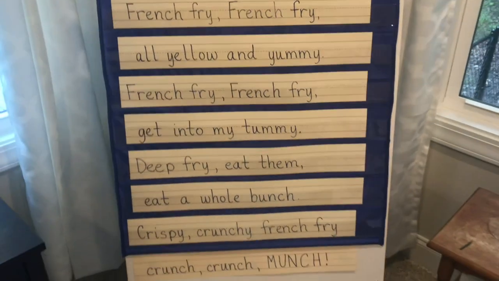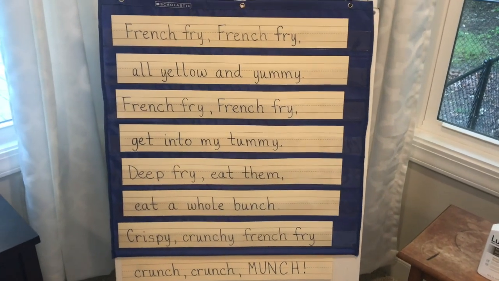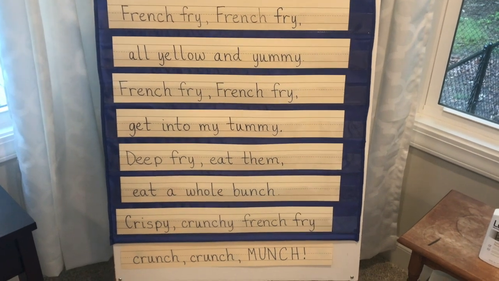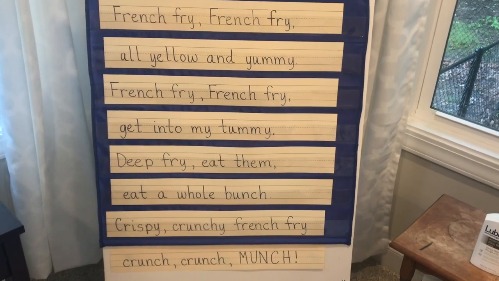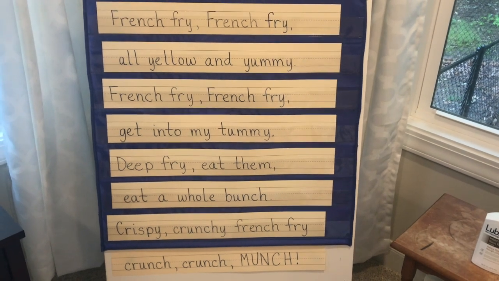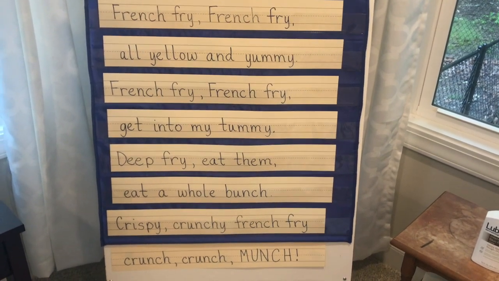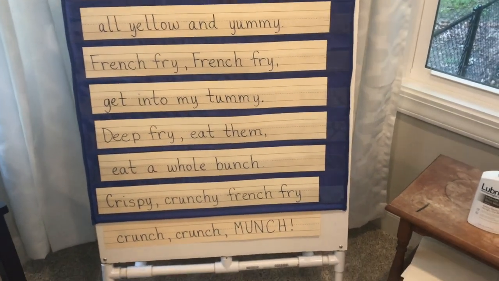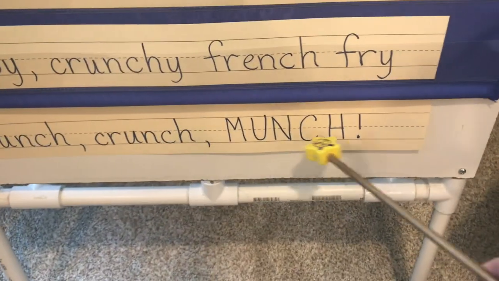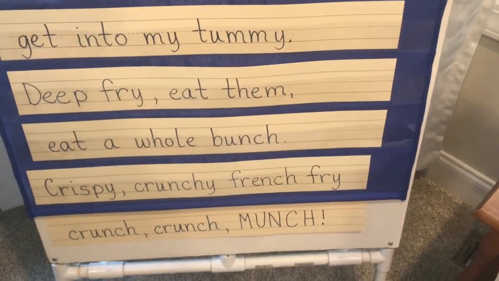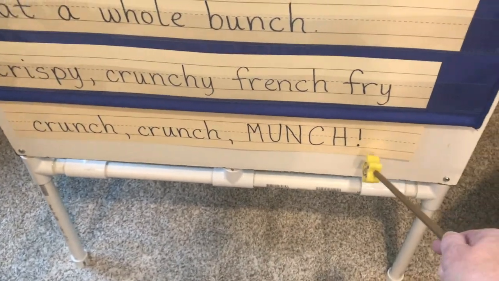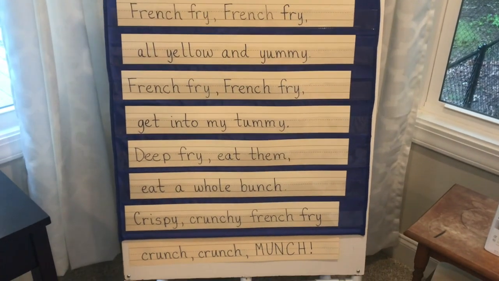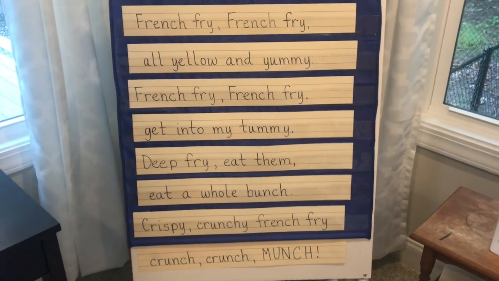Let's read it one more time. I'm going to back it up, okay? Here we go. French fry, all yellow and yummy. French fry, get into my tummy. Deep fry, eat them, eat a whole bunch. Crispy, crunchy French fry, crunch, crunch, munch. And you notice here that munch is all in capitals because they want you to say that a little bit louder. And it has, what's that? An exclamation point, okay? So that's going to be our poem this week that we're going to go over. That's a fun one. I like it. All right. That makes me want to eat some French fries. How about you?